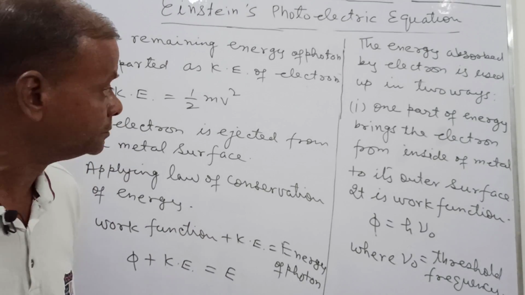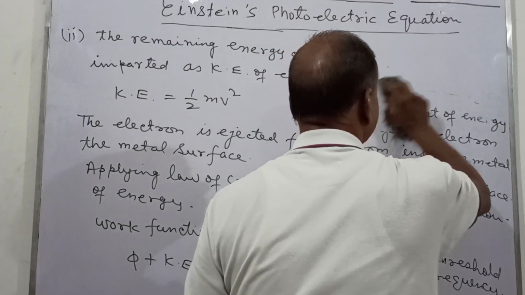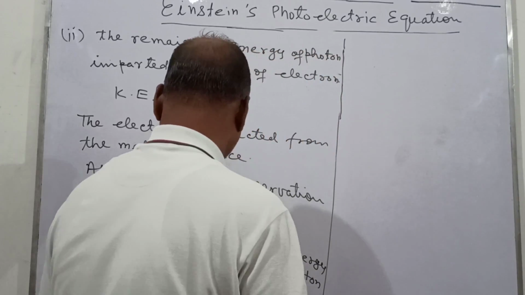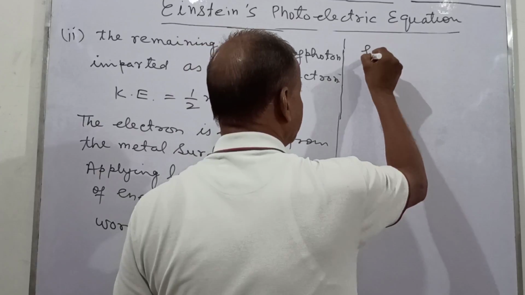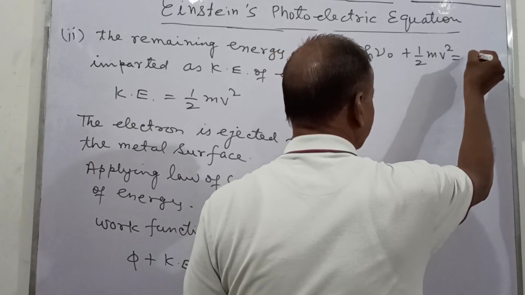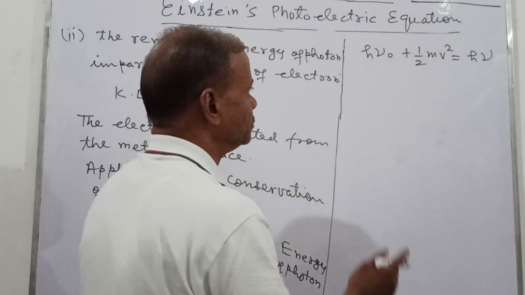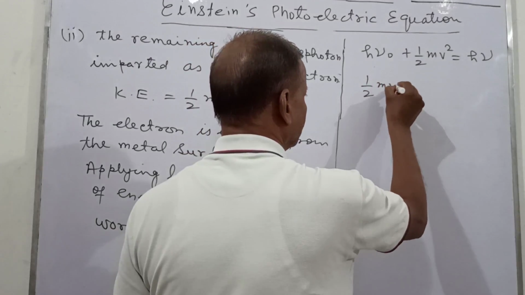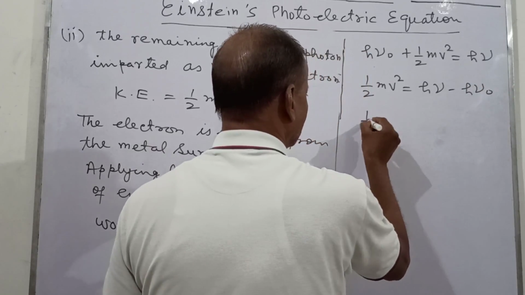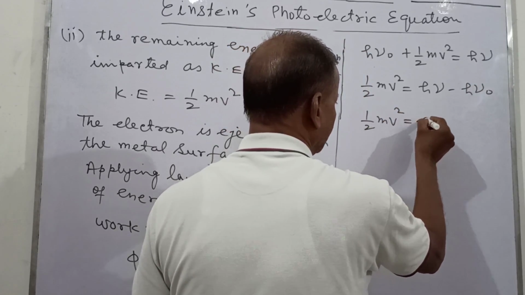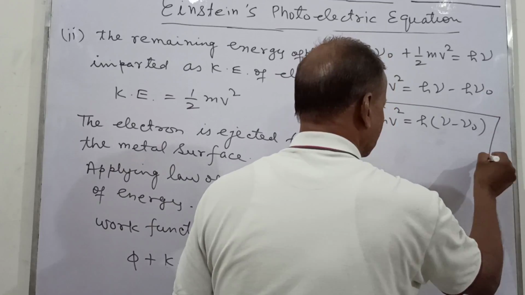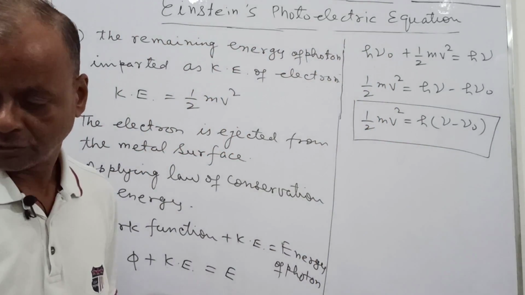And now we can have that phi is equal to h nu naught, plus half mv square is equal to h nu, or this half mv square is equal to h nu minus h nu naught, or half mv square equals h times (nu minus nu naught). It is called the photoelectric equation.